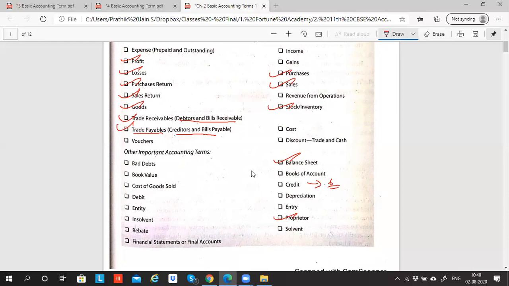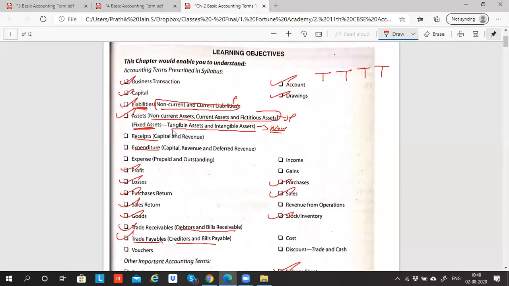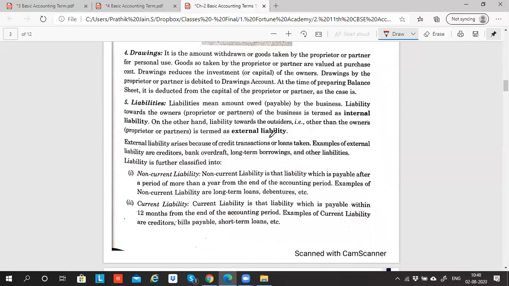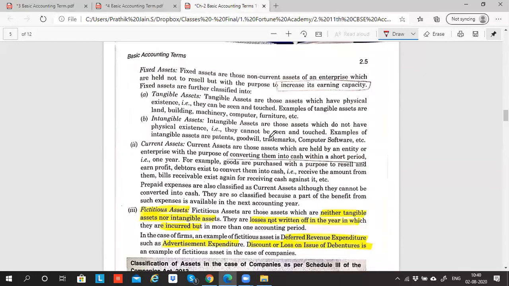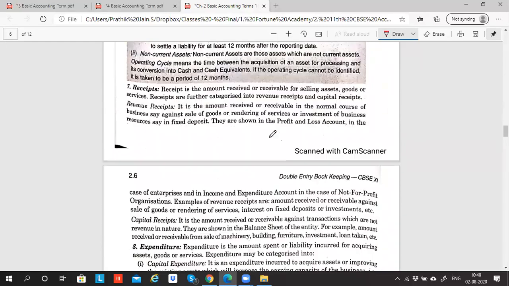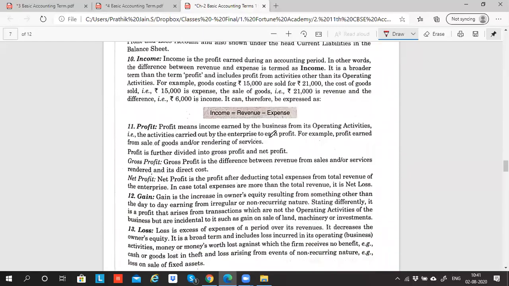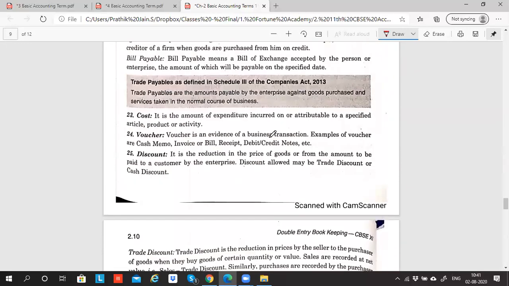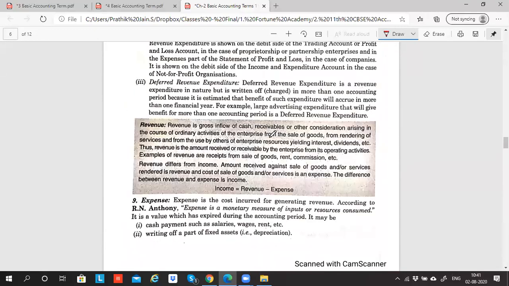So the remaining things we have to see one by one, which I'm yet to explain. Let's start with fixed asset, tangible and intangible. Non-current and current I'll take a little later, not now, because it will be too confusing. So let's go to fixed assets. I think it should be at the top somewhere.